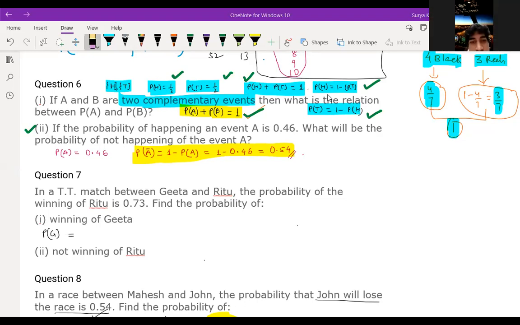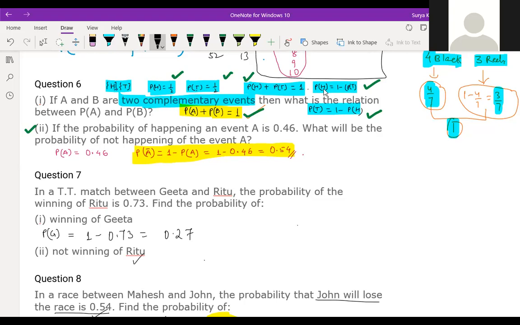Okay. So for the 7th one, both the answers will be the same, right, sir? Yes. Not winning of Ritu. Winning of Geeta is nothing but not winning of Ritu. Yes, it's correct. Both answers are the same, children. Winning of Geeta is nothing but 1 minus Ritu's 0.73. So the answer is 0.27. And not winning of Ritu, the winning of Ritu is 0.73. Same thing only. Both answers are the same. They have asked in a different way.